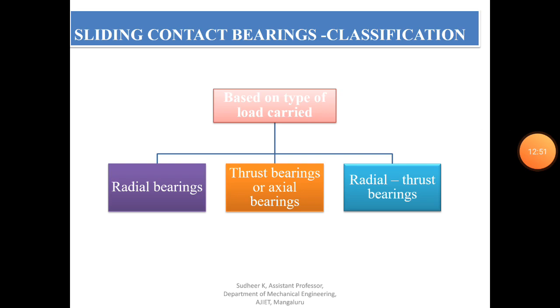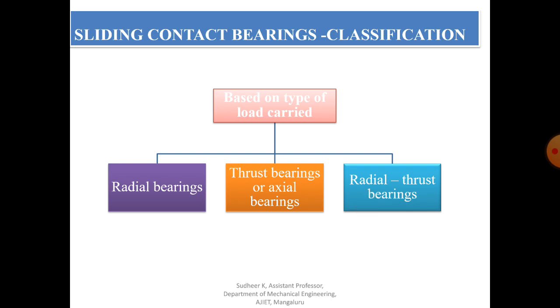So based on type of load carried, sliding contact bearings can be classified again into three types. The first one is radial load. Radial load is nothing but load which acts towards the radius, and this type of bearing we call radial bearing. Another type is thrust bearing, or we call it axial bearing. And the third one is radial and thrust bearing, so it carries both loads, radial as well as thrust. That's why it is called radial thrust bearing.